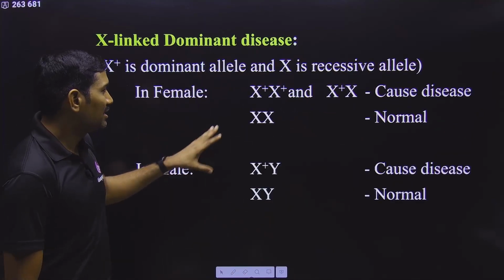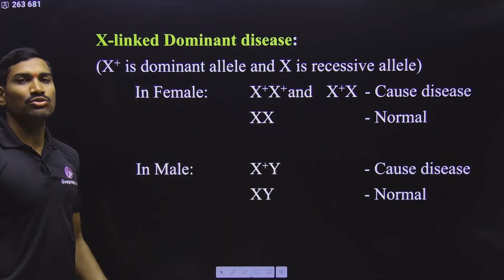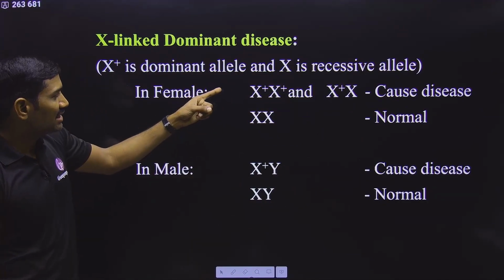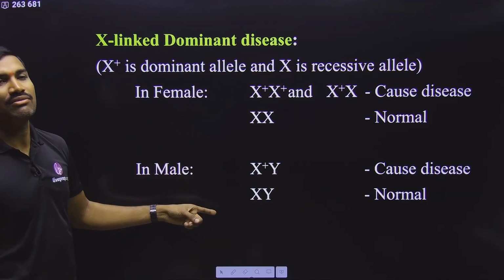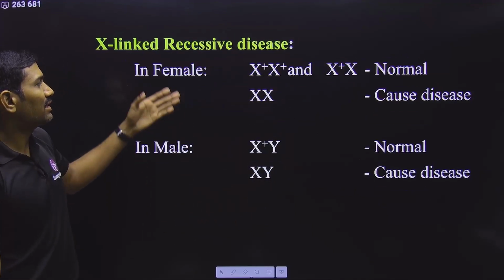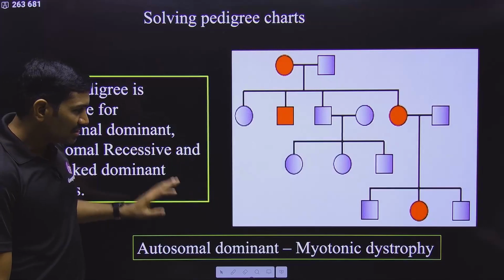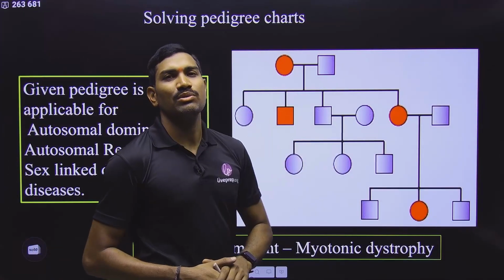For the X-linked dominant, we need to write separately because autosomes are the same for both male and female. So the same things we can use for male and female. But for X-linked, we need to take separately for male and female. So these are the conditions we are taking. For the recessive disorder, these are the conditions that we are taking. By considering these, we need to start solving this particular pedigree.